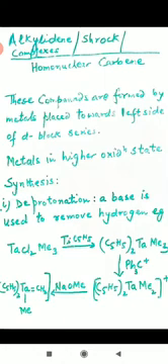Now Schrock carbenes are given by the earlier metals in the transition series, where their oxidation number is quite high. These carbenes are formed by the transition metal compounds in higher oxidation state, so these are called Schrock carbenes.